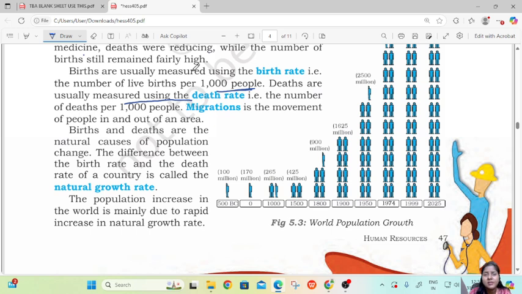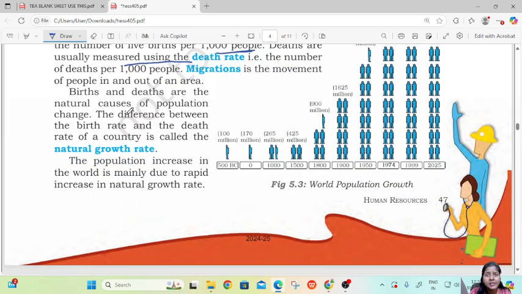Then, migration is the movement of people in and out of an area. There are two types of migration, internal and international. Internal is within the country, and international is from one country to another. Births and deaths are the natural causes of population change.